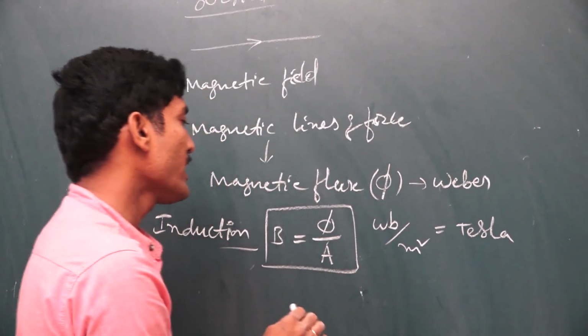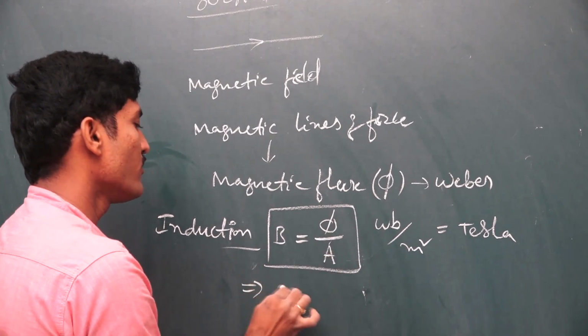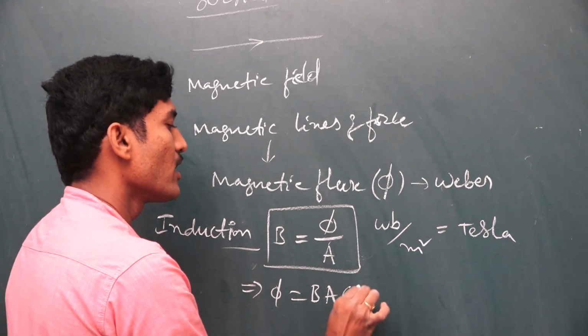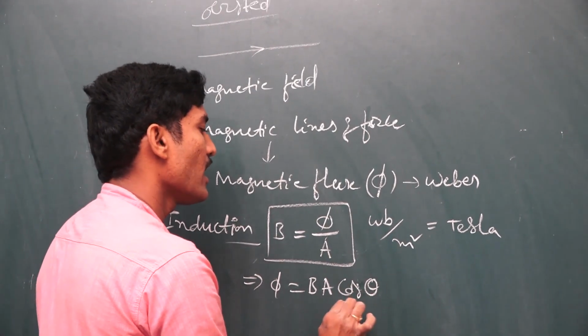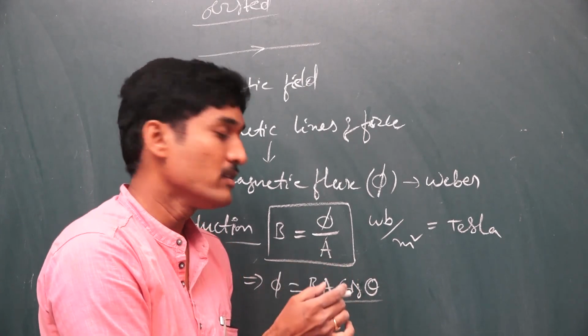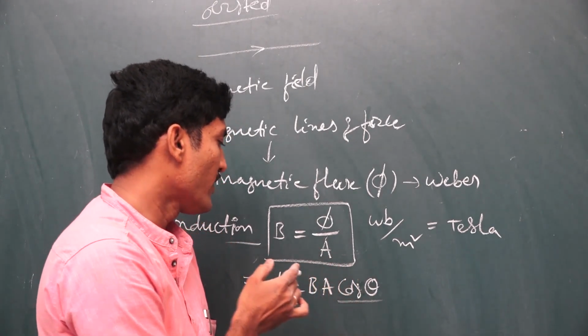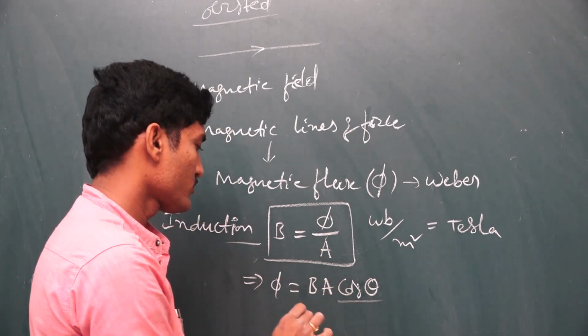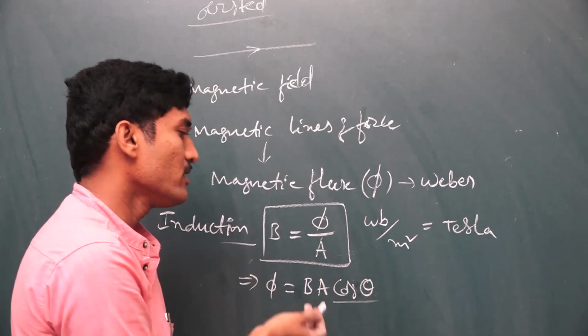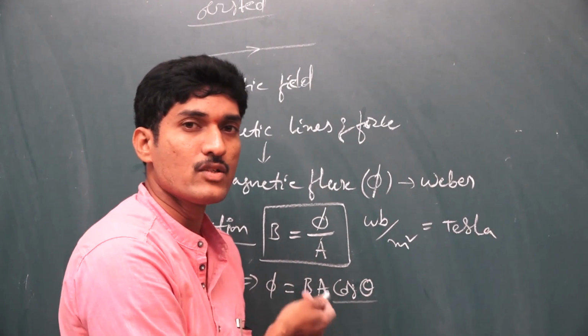Okay, there are also different cases here based on phi is equal to BA. Actually, it is represented as phi equal to BA cos theta. Here theta is the angle between the normal drawn to the plane and the field lines. Here there are different cases also. You also practice those cases.